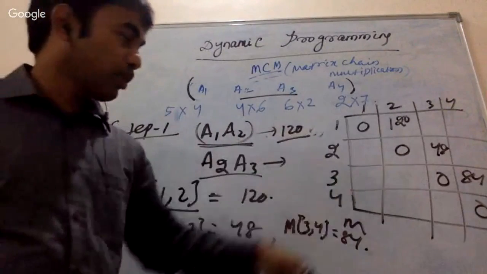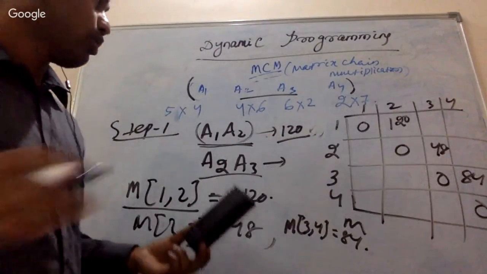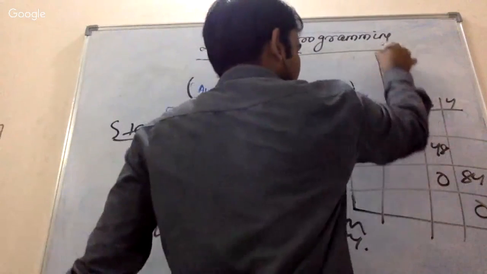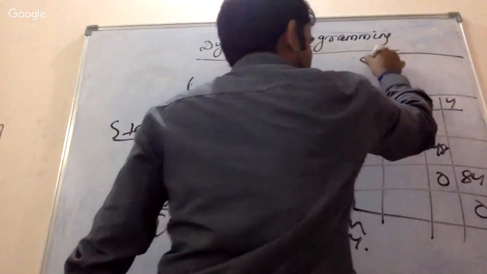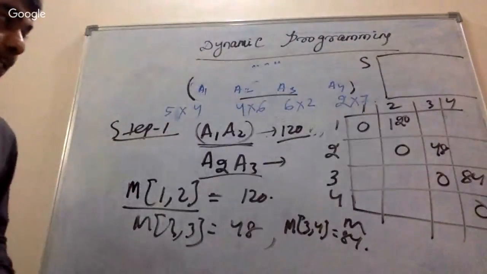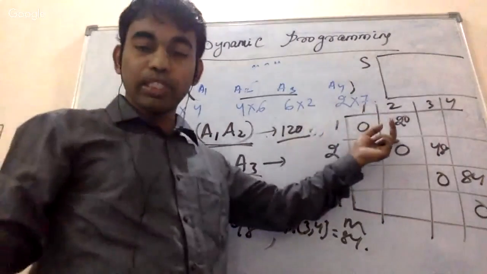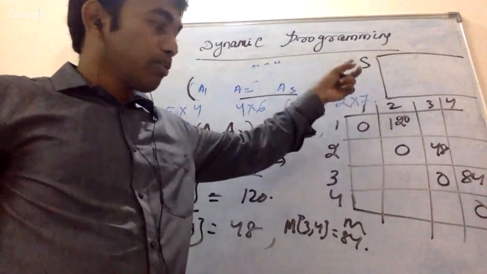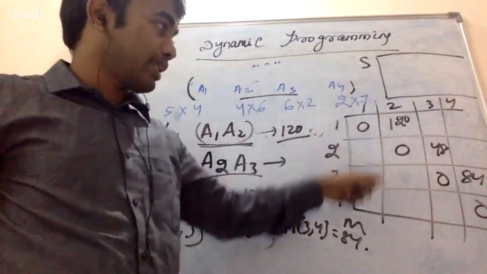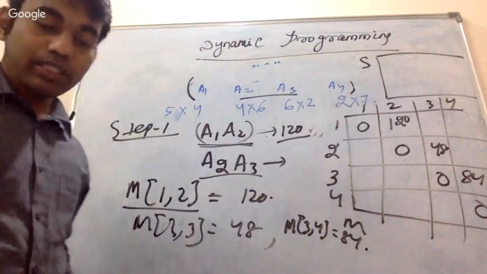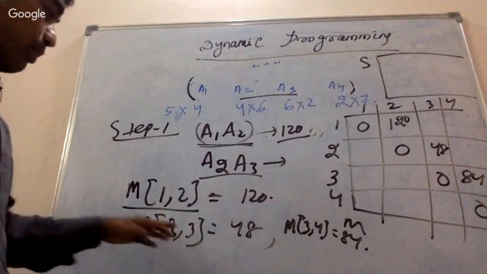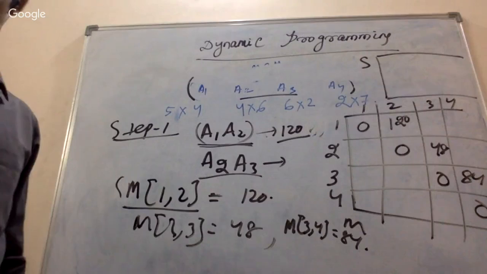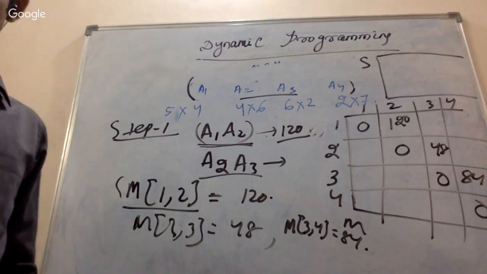So just fill up this particular table, and there is another table, the S table, which is going to tell where exactly. Here we are just keeping the numbers, but our objective is to put the brackets, right? So then the question is, in this particular case, which is the minimum one out of these three? Which is the minimum one?